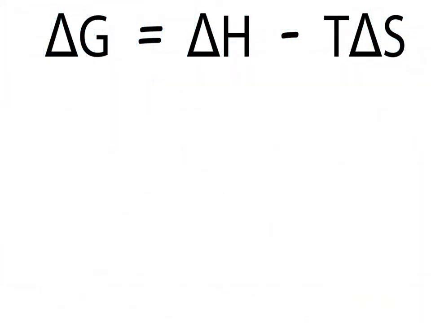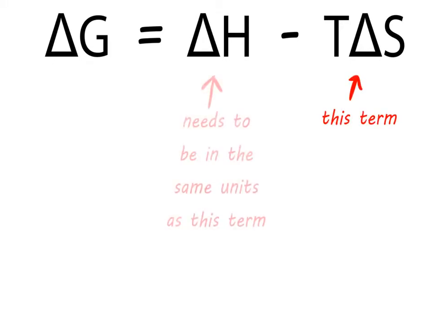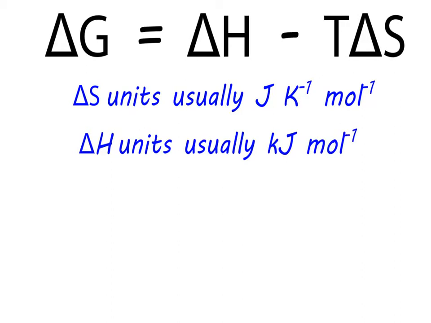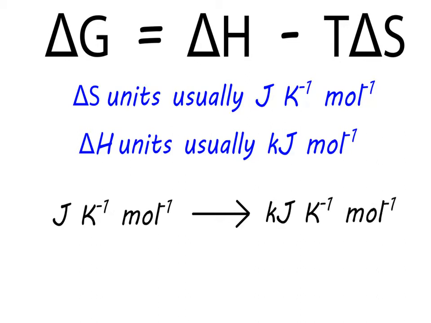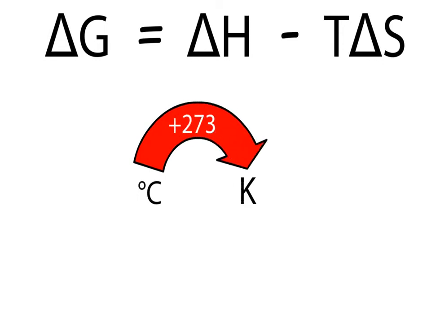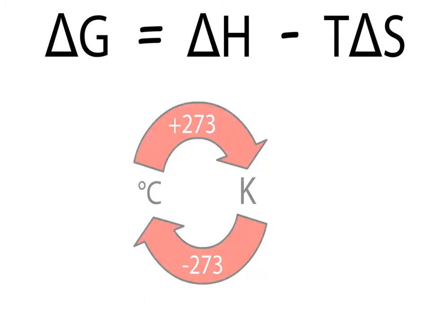When performing calculations using the Gibbs equation, you must remember to ensure that the entropy change term has the same units as the enthalpy change term. Entropy changes are often expressed as joules per Kelvin per mole, whereas enthalpy changes are often expressed as kilojoules per mole. Therefore, we often need to change joules per Kelvin per mole to kilojoules per Kelvin per mole, and to do this we divide by 1000. Also, the temperature needs to be in Kelvin. To change degrees Celsius into Kelvin, we add 273. And to change Kelvin into degrees Celsius, we subtract 273.